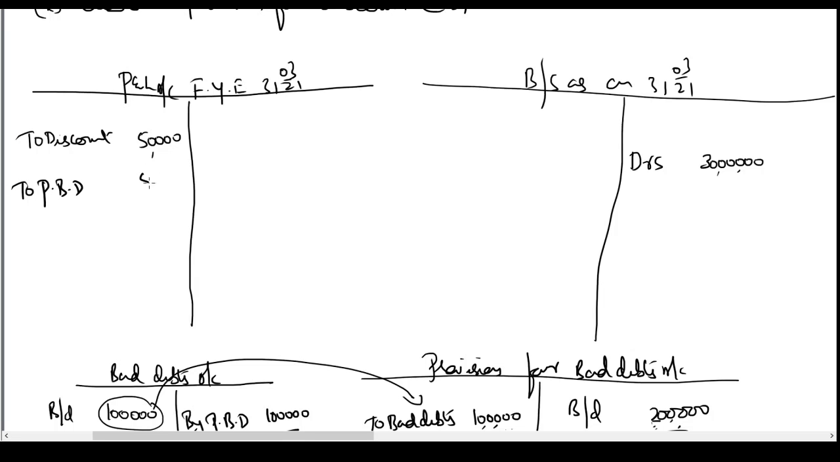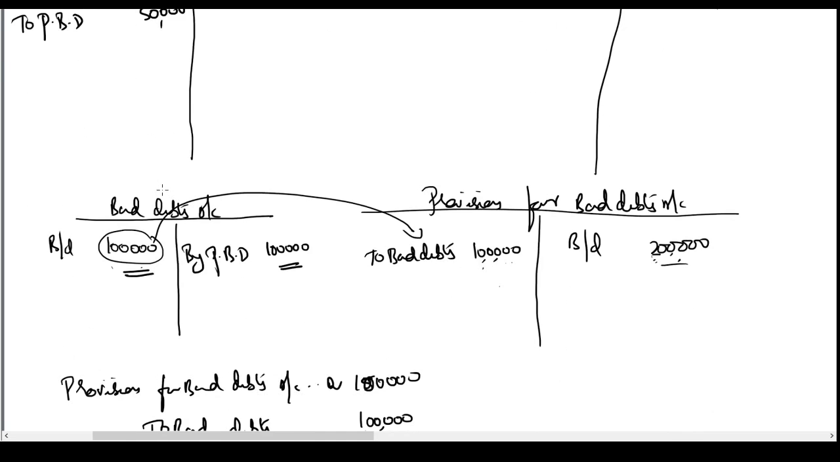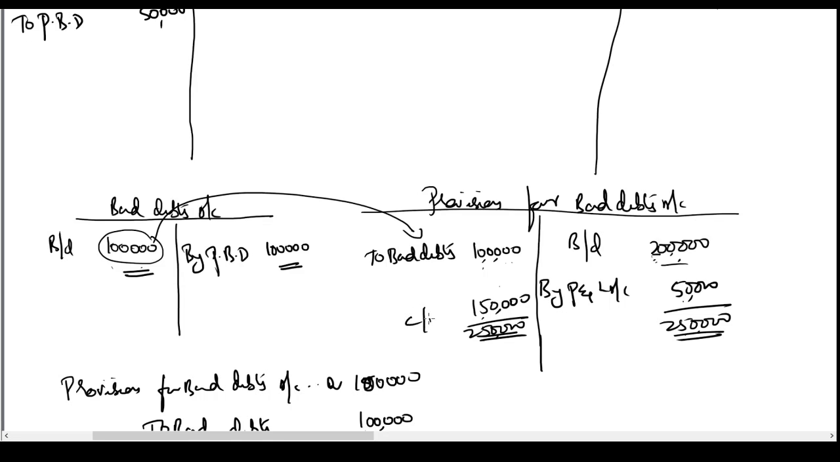PBD is a short form I'm using. So P&L account is debited, and provision for bad debts account is credited by P&L account 50,000. Now if I see what is the balance left in this account, it is 2,50,000 on the credit side, debit side 1 lakh, carried down 1,50,000, brought down 1,50,000.